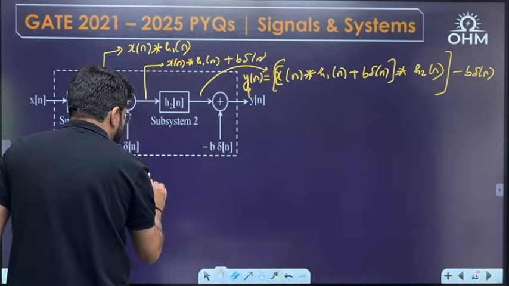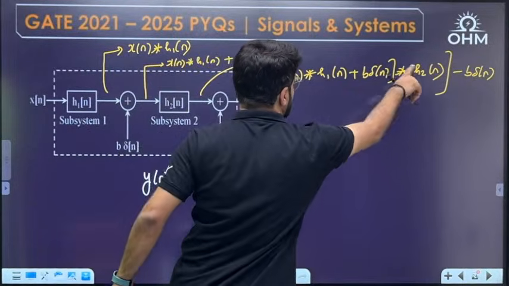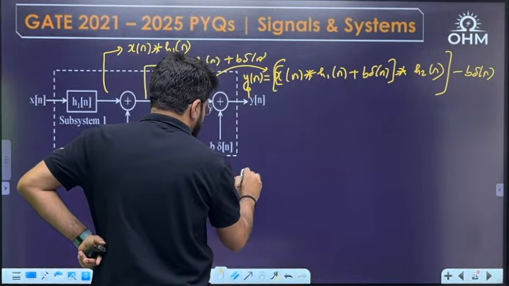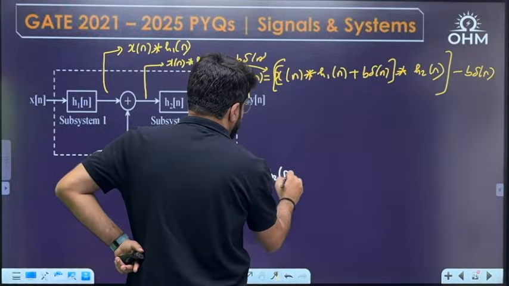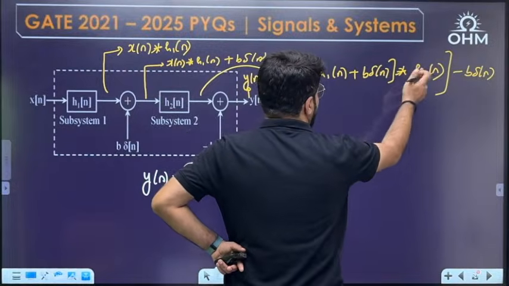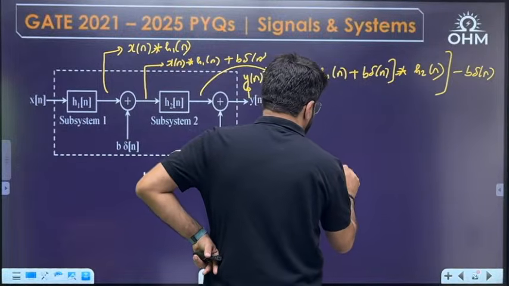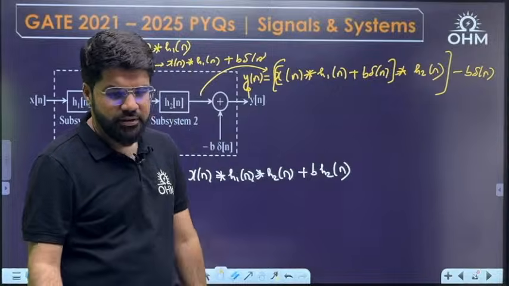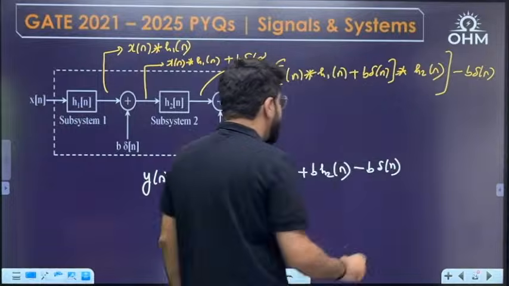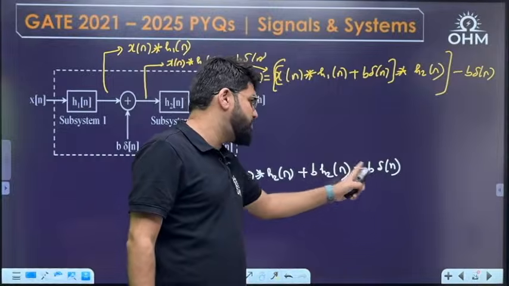Let me simplify this equation. y[n] equals, now see, first is x[n] convolution h1[n] convolution h2[n]. I will open the first bracket: x[n] convolution h1[n] convolution h2[n], then plus b delta[n] convolution h2[n]. See, what is b delta[n]? I told you already, convolution of any signal with an impulse will replicate the signal, so h2 convolution delta should be h2[n]. Then minus b delta[n]. This is why they have clearly mentioned that h2[n] is not delta[n], because if h2[n] was by chance delta[n], then this part would become 0.